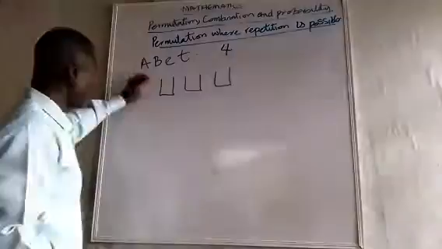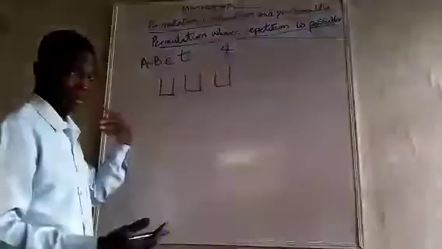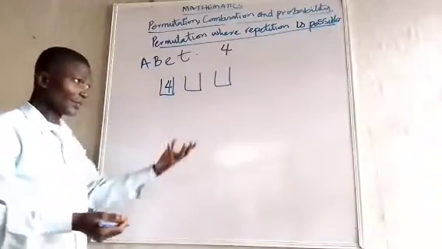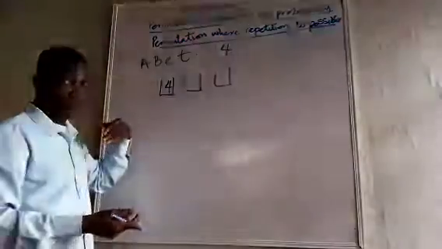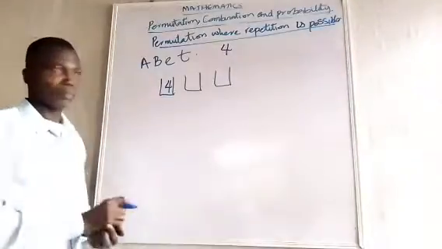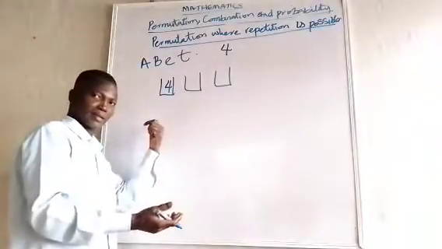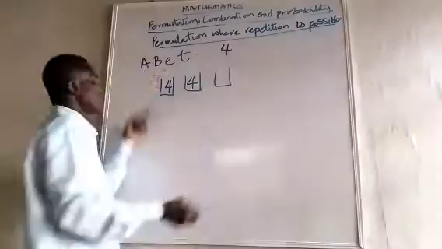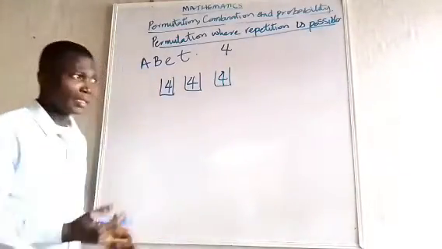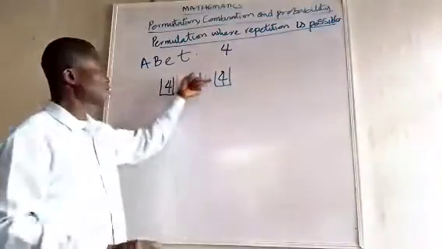If I pick the first one here, how many choices do I have to pick in this place? I have 4. But let's assume I took the first one and I return it back. How many choices are there for me to make in the second one? It is 4 again, because I have returned it back. And this one again, I return it back again. So the number of possible repetitions will determine how this one will be.